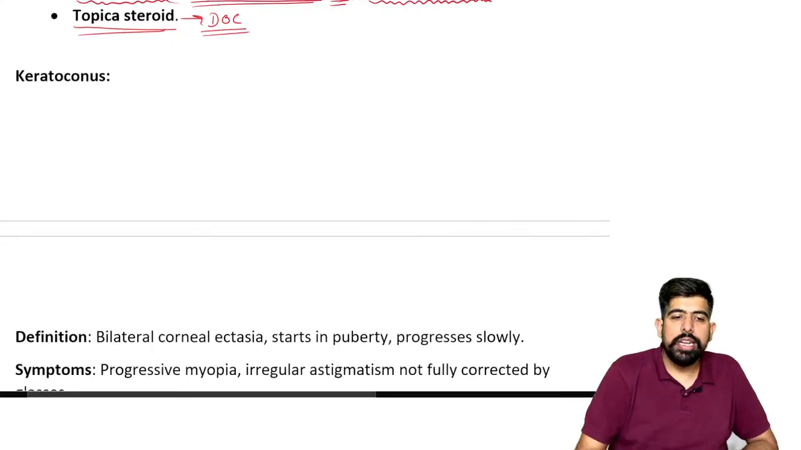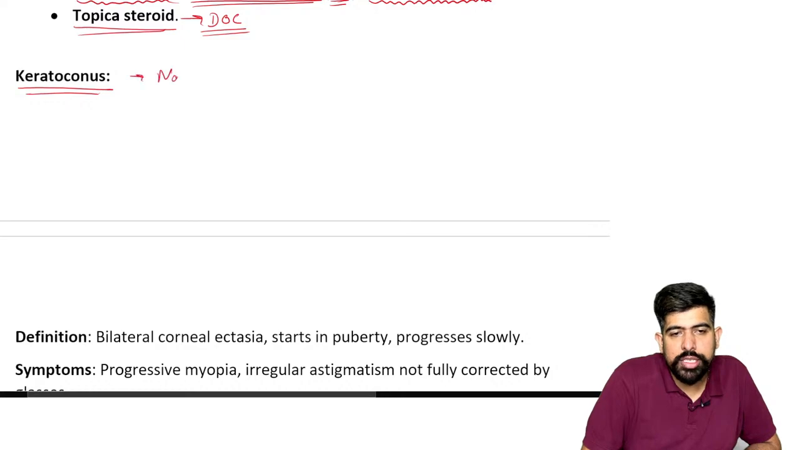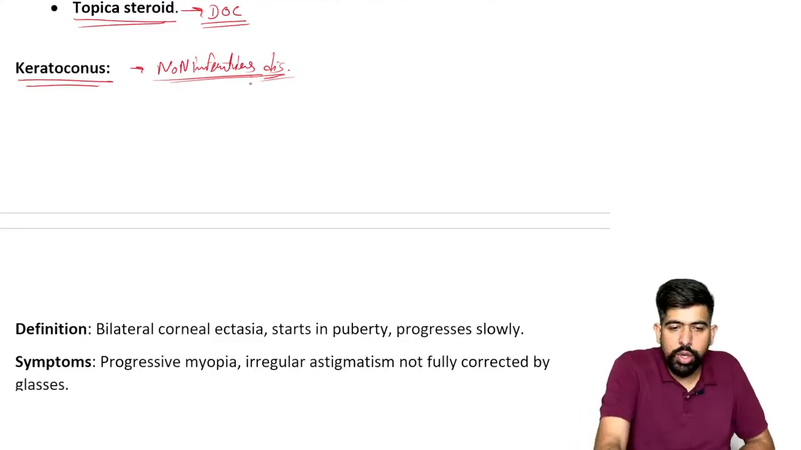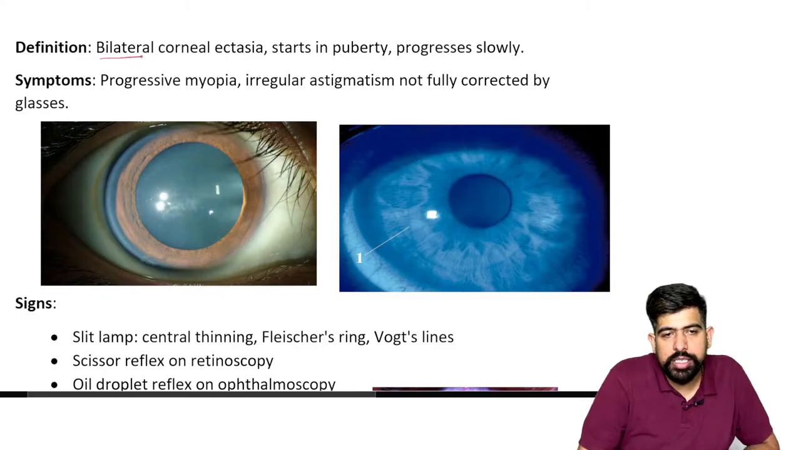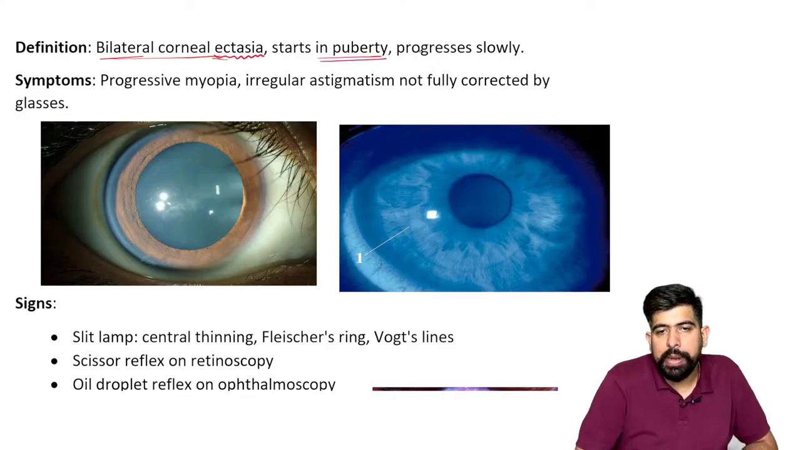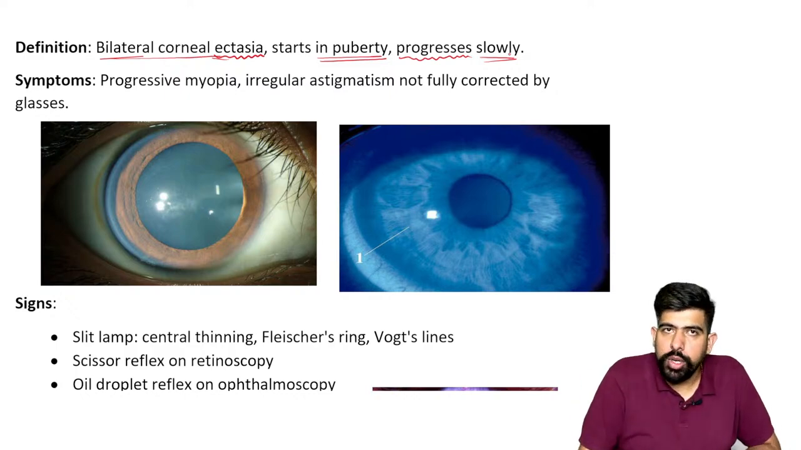Now talking about the next, which is keratoconus, guys. This is a non-infectious disease. It is not infectious. So let's talk about the definition. It is bilateral. Please remember, it is a bilateral corneal ectasia, right? It starts in the puberty of the patient and progresses very slowly, guys. Please remember, it progresses very slowly, right?